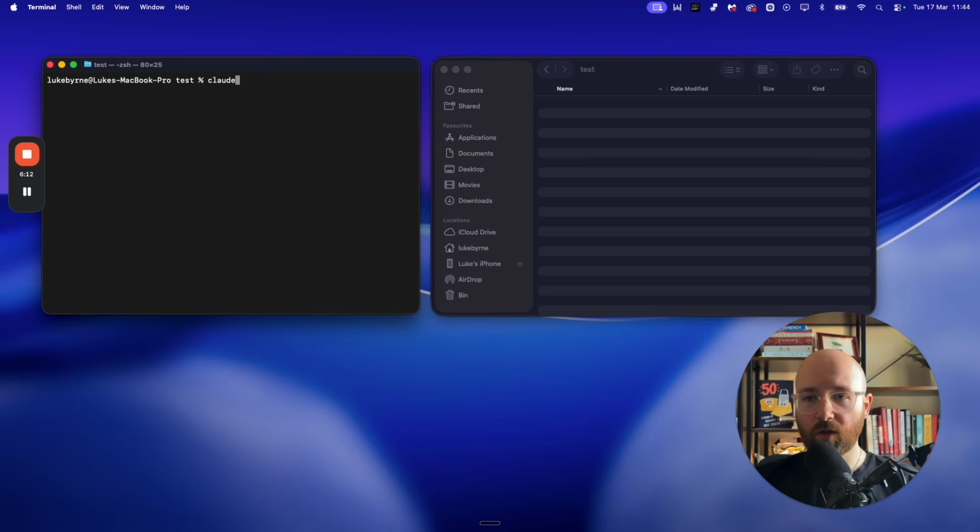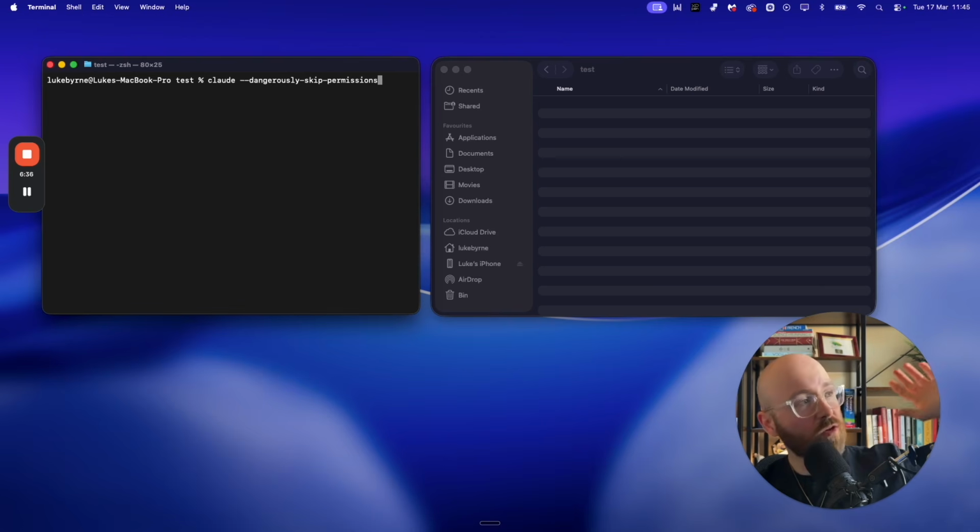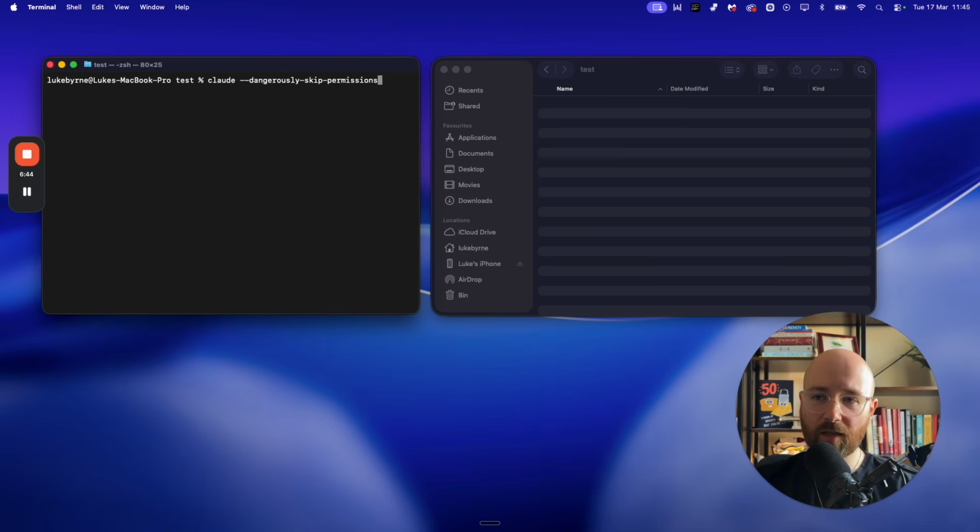Now we're going to run Claude. Now from here, when running Claude, I always dangerously skip permissions, because I hate having to allow it to do anything. I basically let it do kind of whatever it wants within reason. Sometimes that comes back to bite you when it'll push a change that it makes, it will update your live website. Not ideal, but you can put different things in place to stop this happening. But generally, dangerously skip permissions makes life easier, especially if you're not doing anything that's too sensitive.